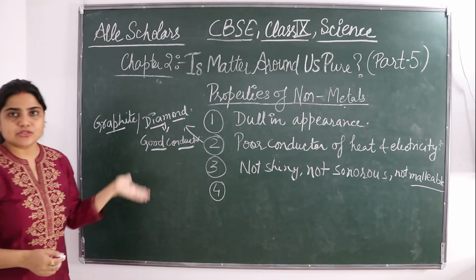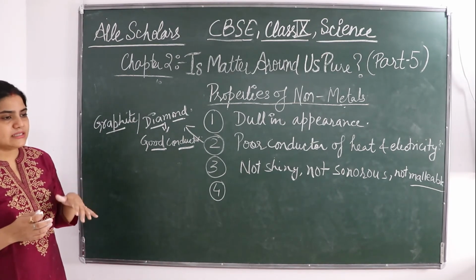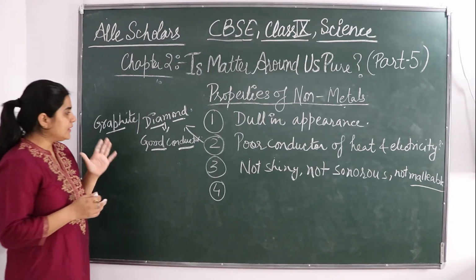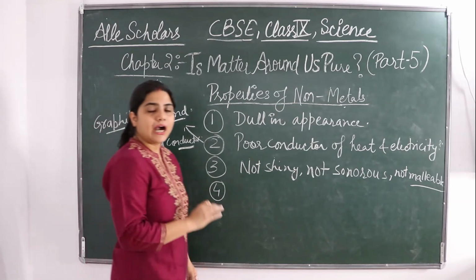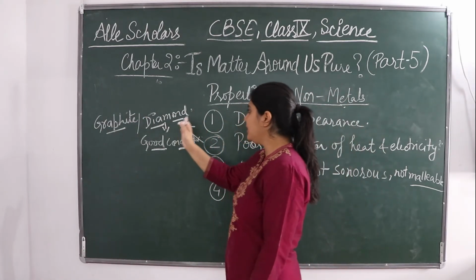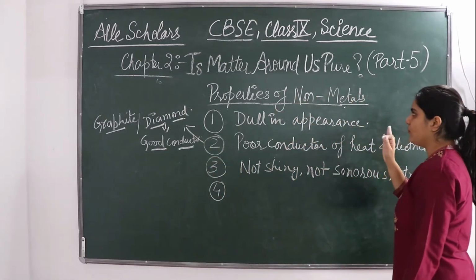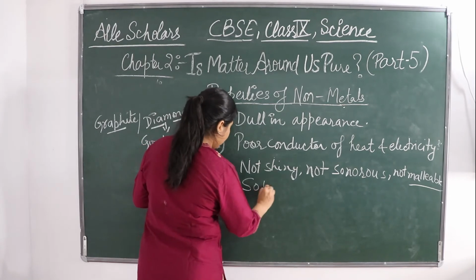I have told you in metals also that diamond shows a very high hardness. Diamond is a natural hardest substance. It's a non-metal, so this is an exception for non-metals because they are generally soft.